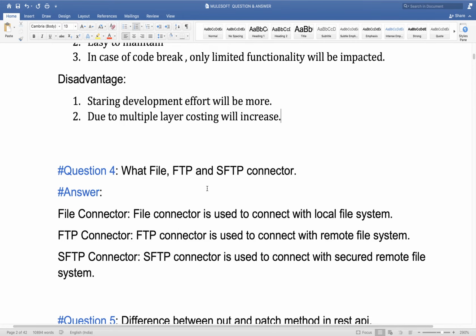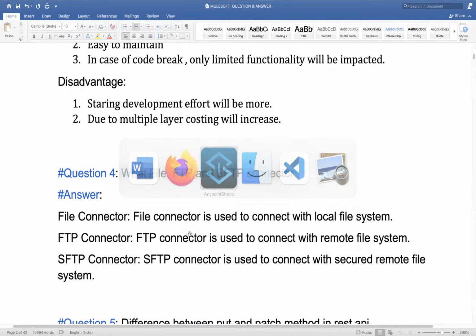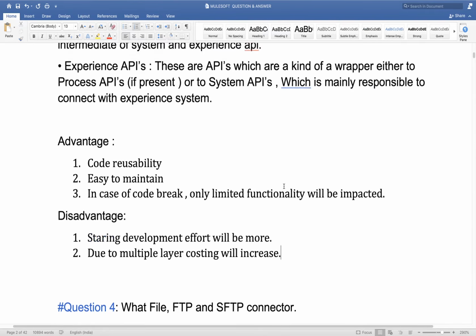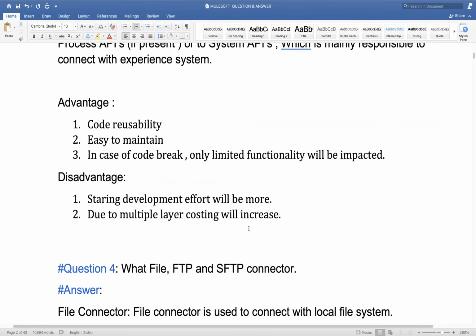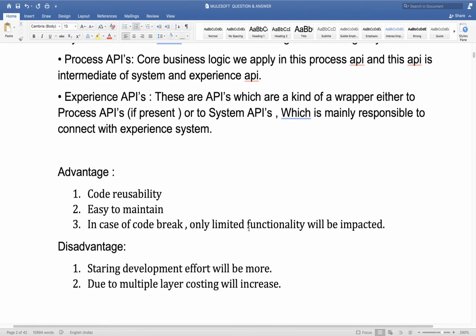Now one question from the connector side. Many students reported that they are getting this question very frequently: what are the file connector, FTP connector and SFTP connector? Here one question I have been asked: what is the difference between fan in and fan out, and in which layer do you use fan in, the system, process or experience layer? Can you answer this one?